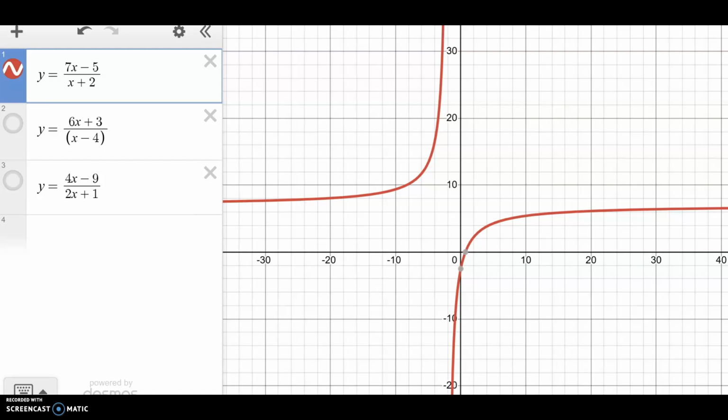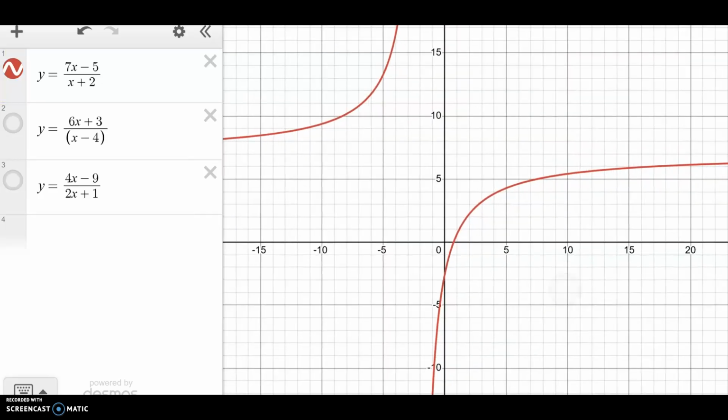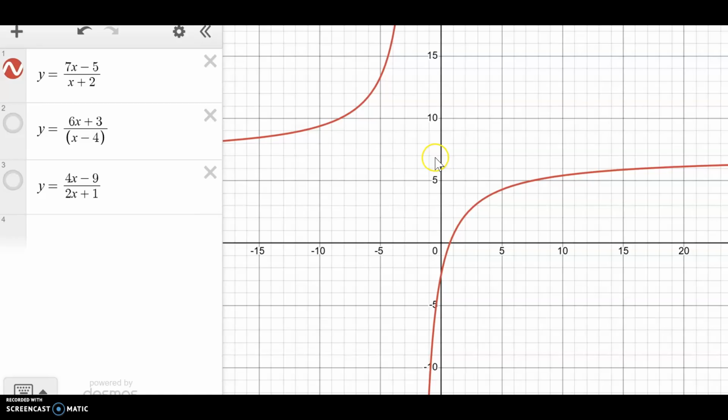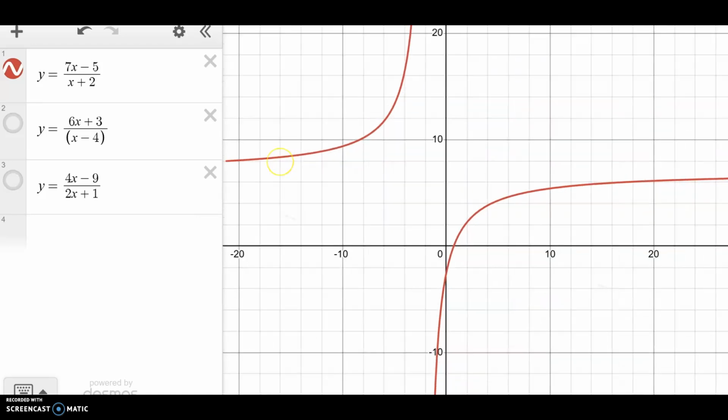We're back here. We have our first function, 7x minus 5 divided by x plus 2, and we were asked to find the horizontal asymptote. So I graphed the function, and I can see that there is a horizontal asymptote, but it's kind of hard to see where exactly it is. This is 10. If I zoom in a little bit here, there's 5. This is 7. So it appears that this might be 7.